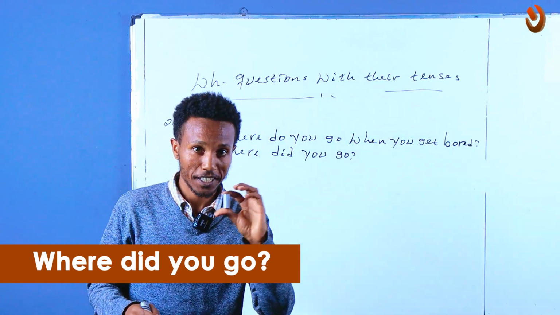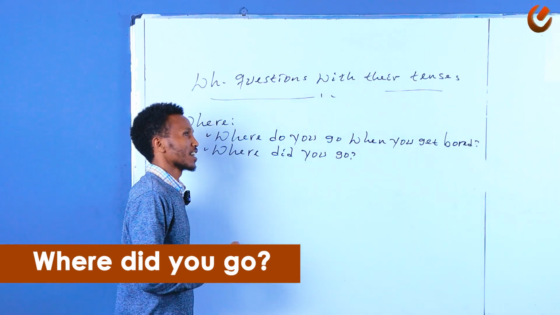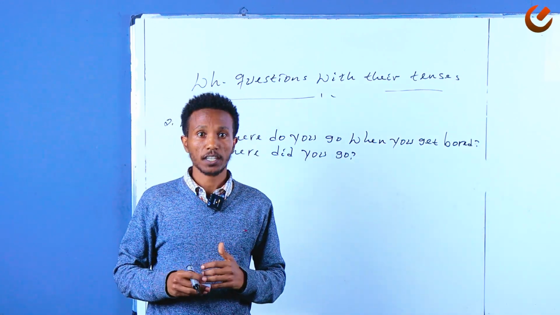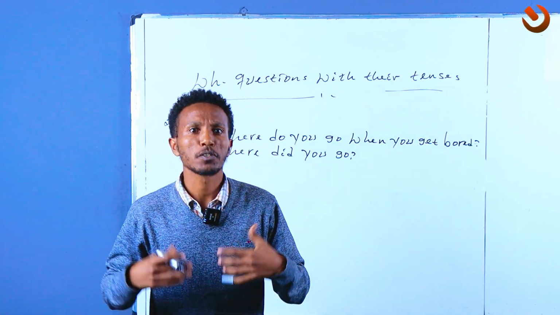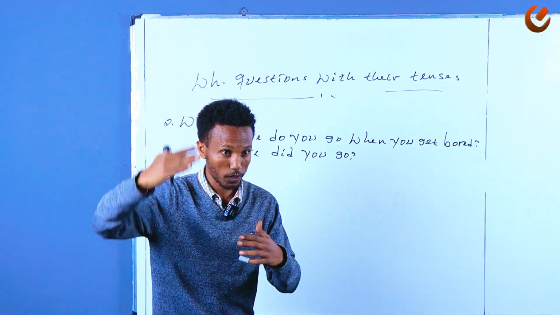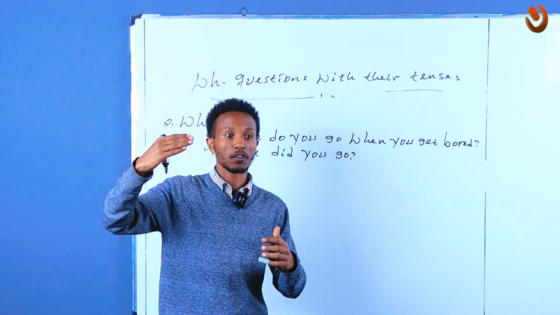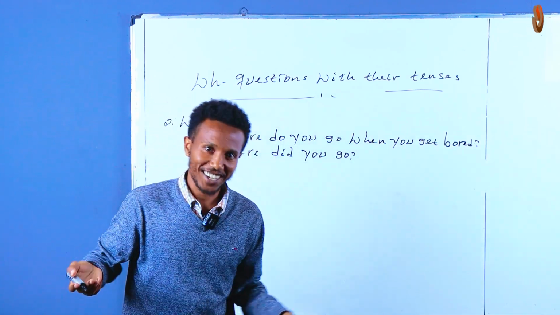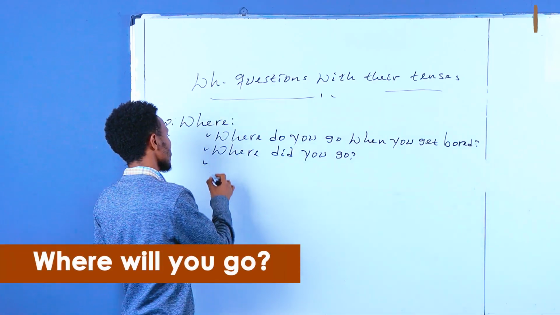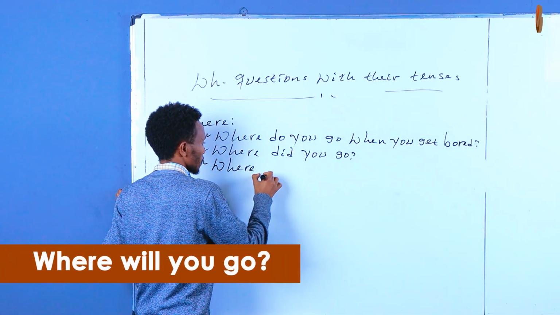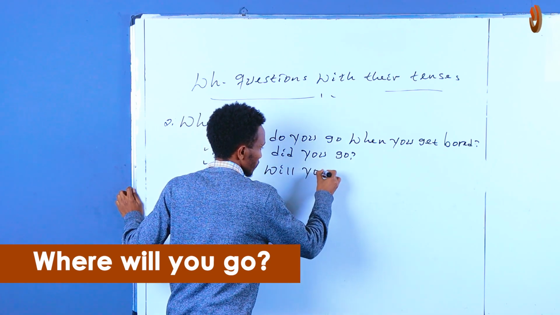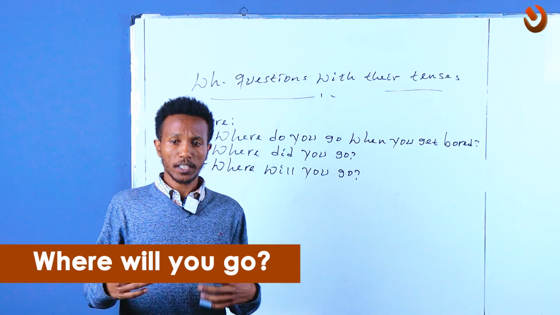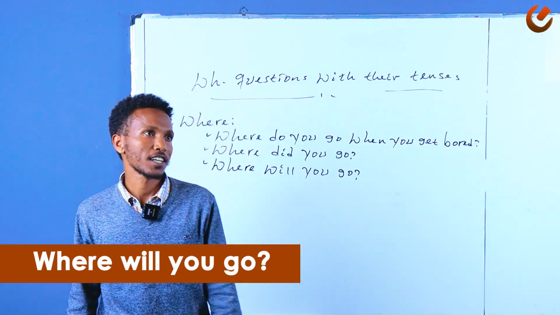And for the future, you just say, where will you go? Where will you go? Where will you go? It's just for the future one, right?